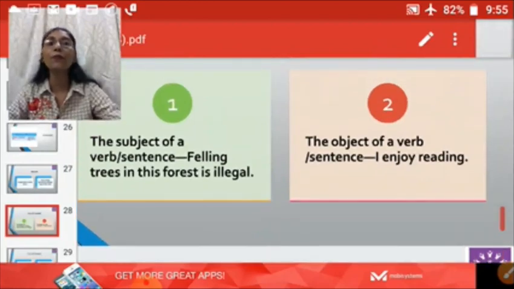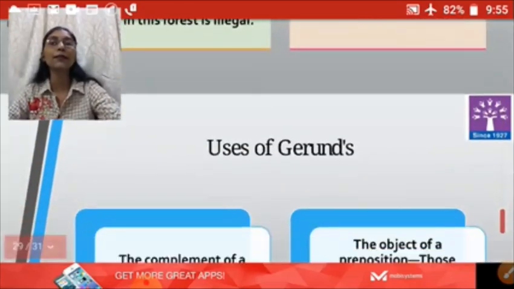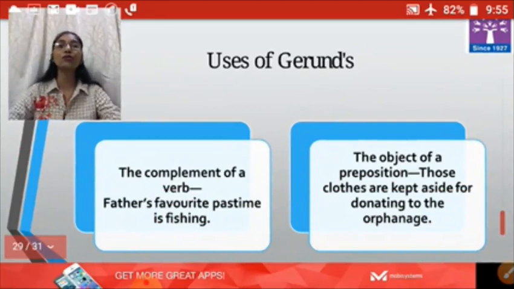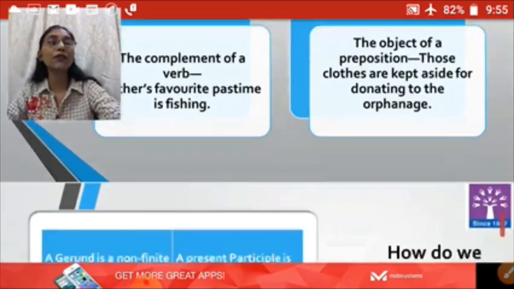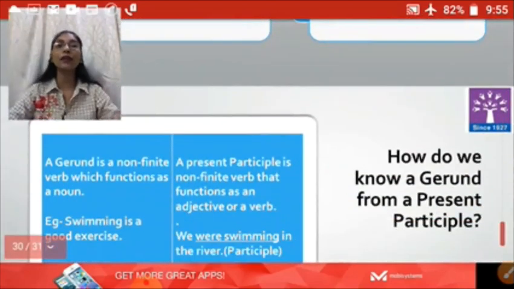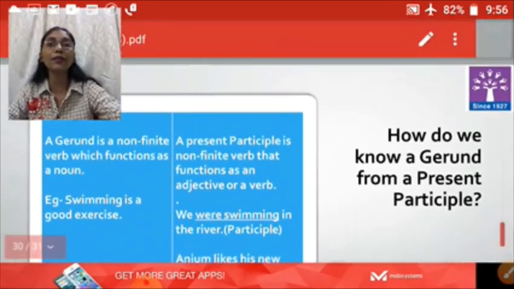Let's recall: as the subject of a verb in the sentence, the gerunds are also used as the object of a verb in the sentence, as the complement of a verb and the object of a preposition. But the difference is, gerund is a non-finite verb which always functions as a noun. So this is how we know a gerund from a present participle.